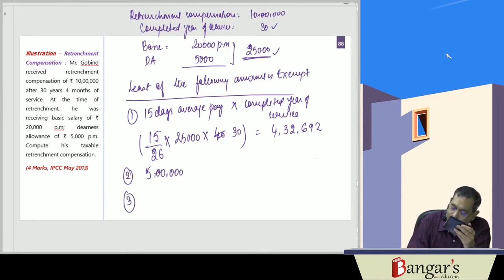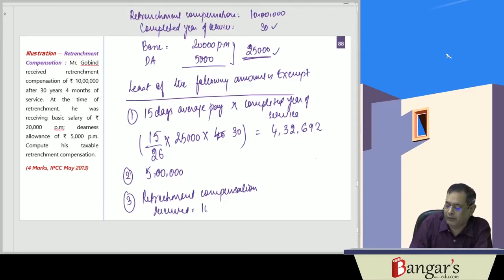And number 3 is the retrenchment compensation received, which is 10 lakh rupees. So the least of the following amounts is exempt.